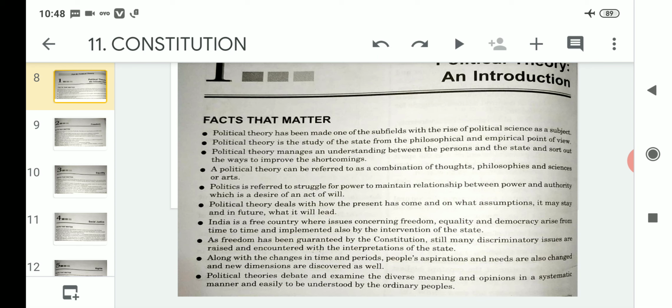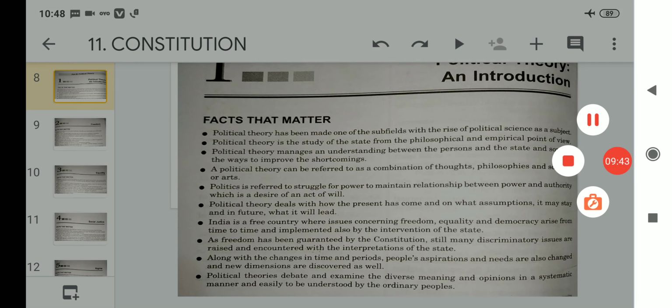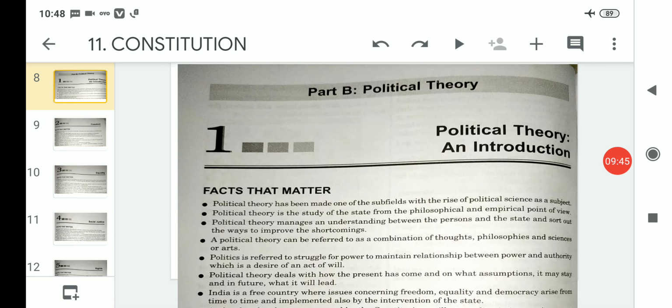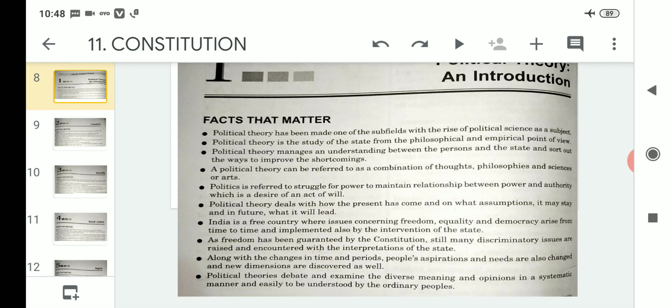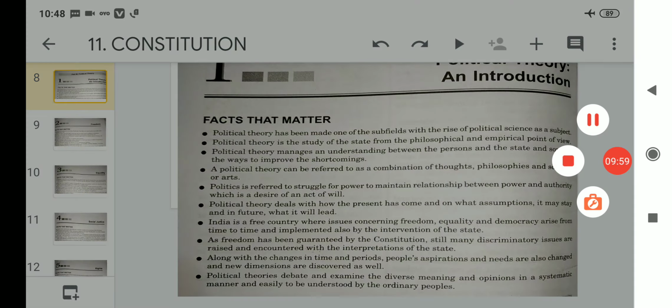Clear? So with this I will wind up the topic related to political theory and introduction, which is chapter number 1 of part B. So kindly note down all these important points in your copy. Thank you.